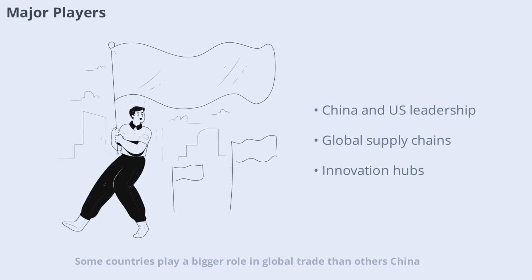Some countries play a bigger role in global trade than others. China, the United States, Germany, and Japan are among the world's largest exporters and importers. Their economies are deeply integrated into global supply chains, influencing everything from raw materials to finished products. These nations set trends, shape prices, and often lead in innovation. Smaller countries also participate, often specializing in niche products or services. Together, these players form a complex web of economic relationships that drive the global marketplace.